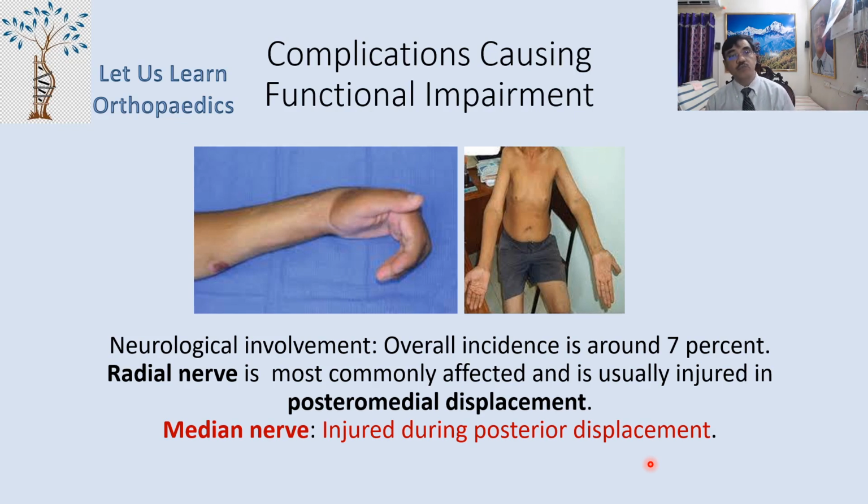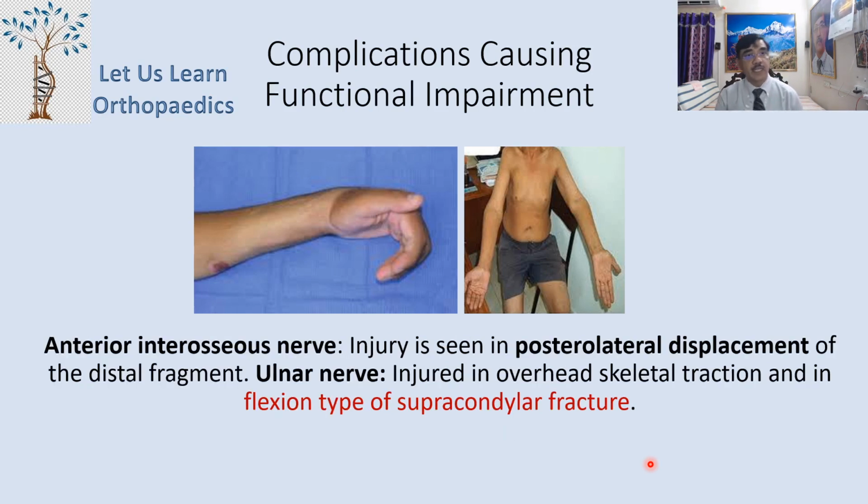Radial nerve is most commonly affected and is usually injured in a posteromedial displacement. Please remember, whenever the distal fragment is displaced posteromedially, it is the radial nerve which gets involved. In a direct posterior displacement, it is the median nerve which gets injured, whereas in a posterolateral displacement, it is the anterior interosseous nerve that gets injured. Ulnar nerve is injured in overhead skeletal traction and in flexion type of supracondylar fractures only.